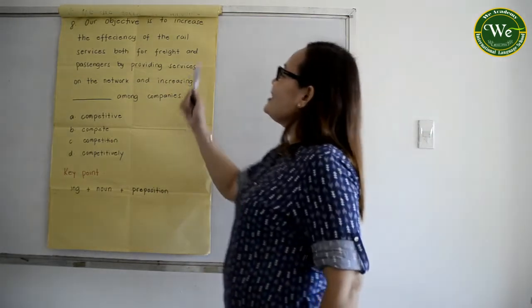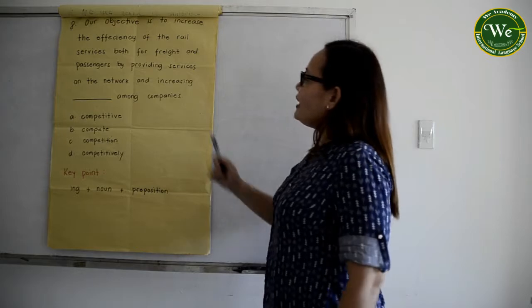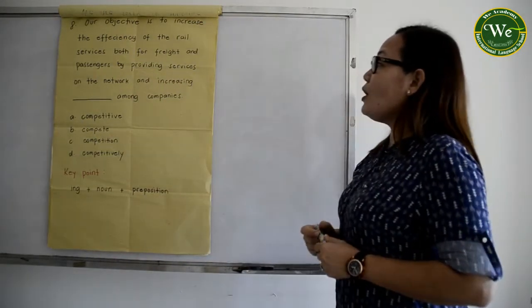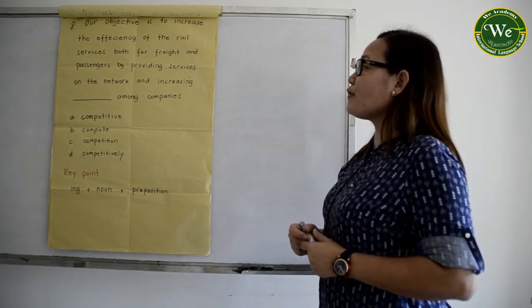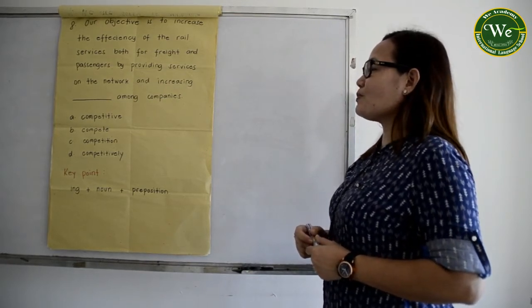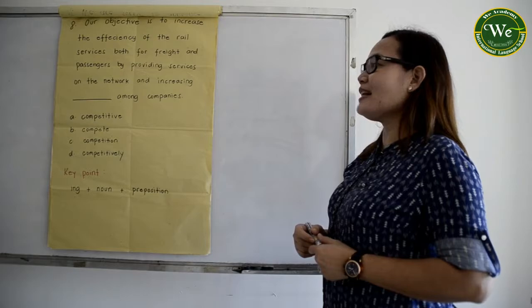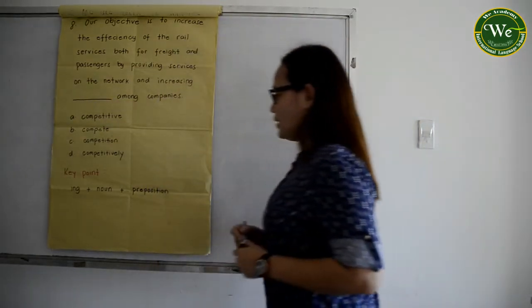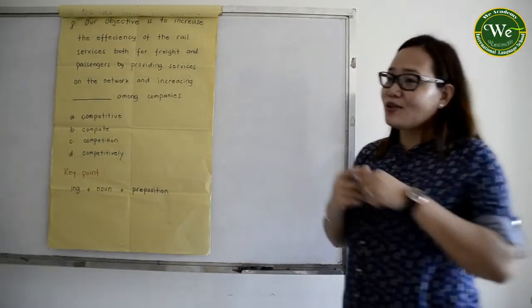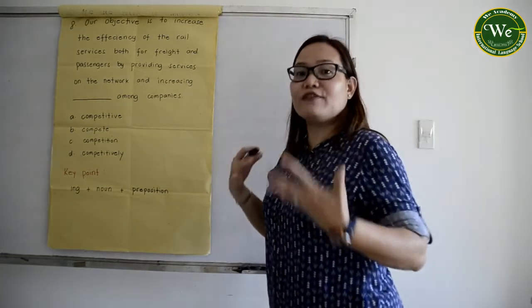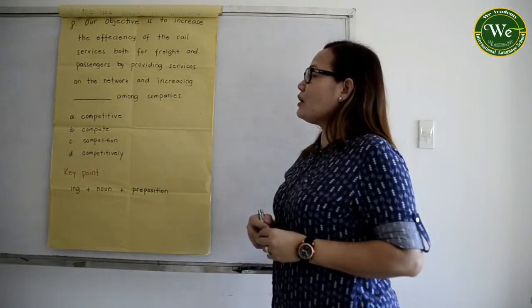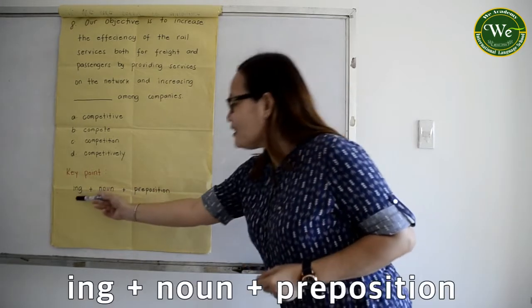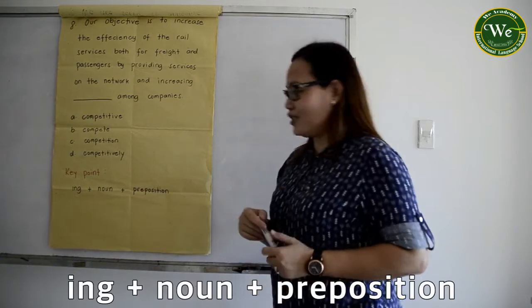Okay, so sentence number 8 is, our objective is to increase the efficiency of the rail services both for the freight and passengers by providing services on the network and increasing blank among companies. So I think from what I have done in the earlier sample sentences, key point, ing plus noun and preposition.